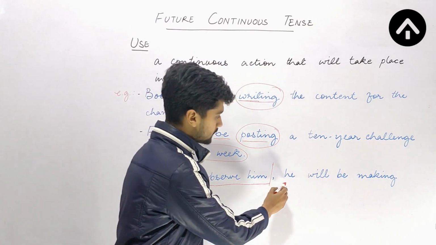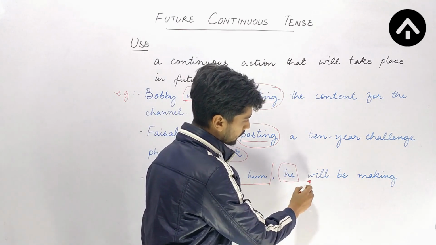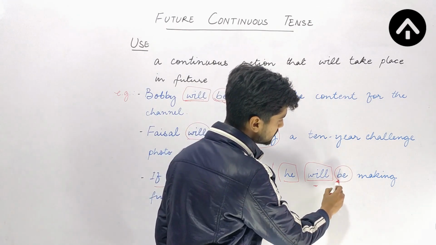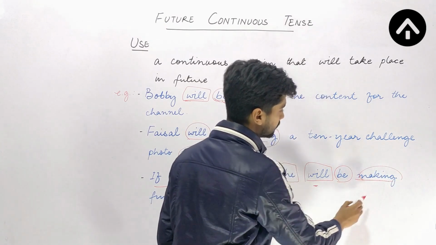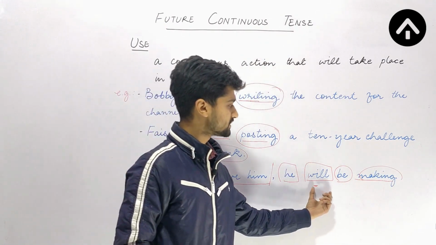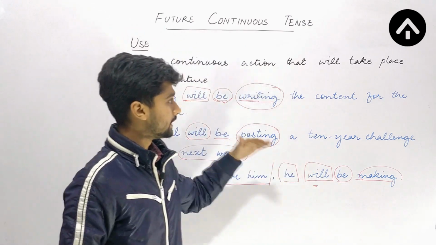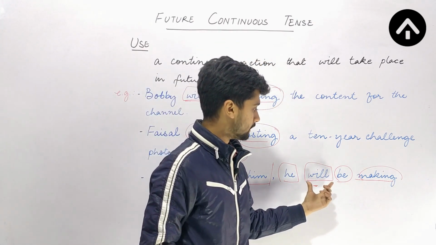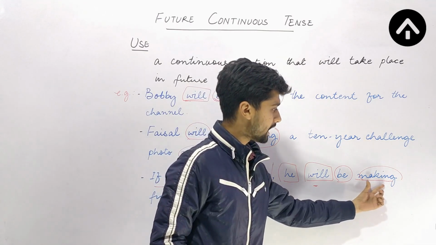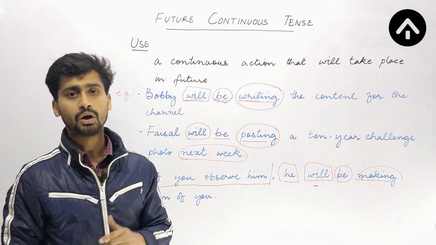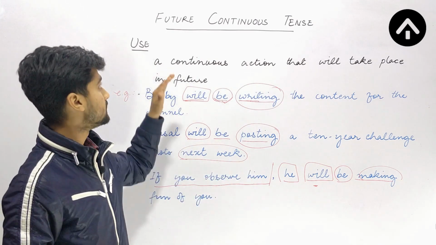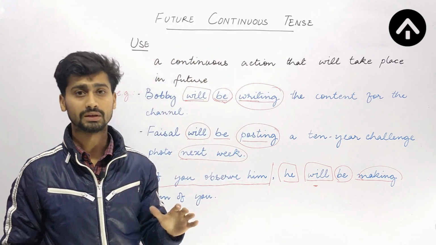Here the subject is he, will is the helping verb, be, and making. This is the most important part of future continuous tense. So don't forget this part of the sentence: will be plus an ing form of the verb. We will be using this structure everywhere if we have a sentence of future continuous tense.